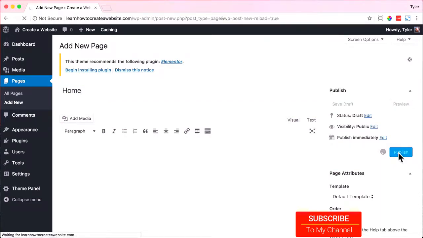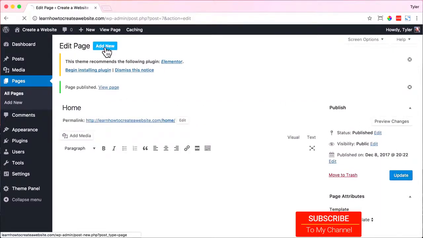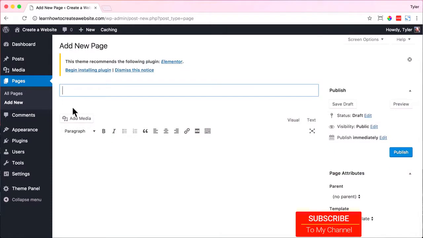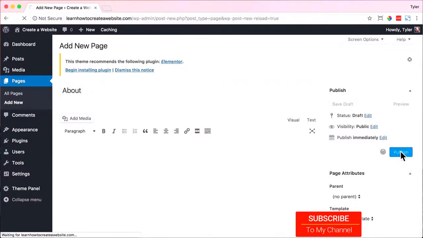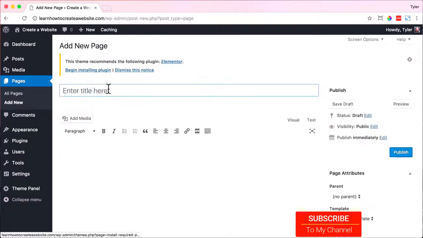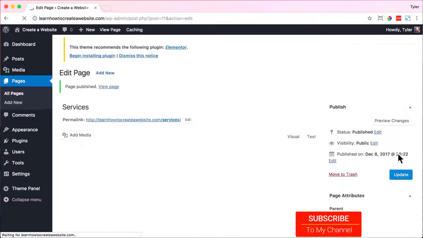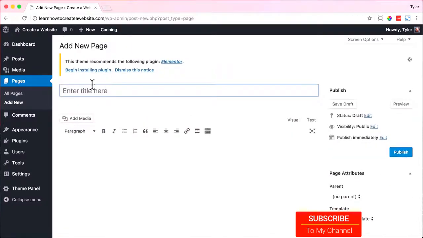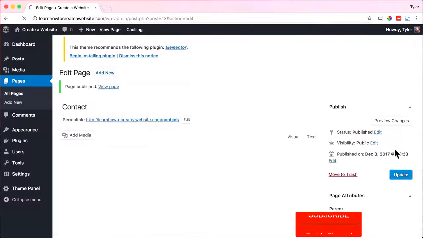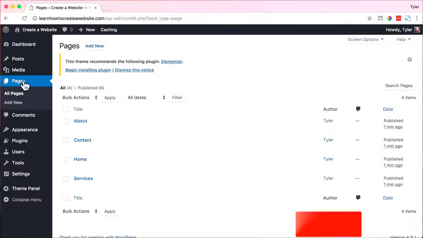All right, once we do that, we can add another page. So we're just going to press add new, and we're going to name this one about, and we're going to click on publish. Then again, click on add new, and we're going to add services and click on publish. Then we're going to click on add new, and we're going to put in contact and click publish. Then we can see all of our pages by clicking on pages and see all of the pages right here.